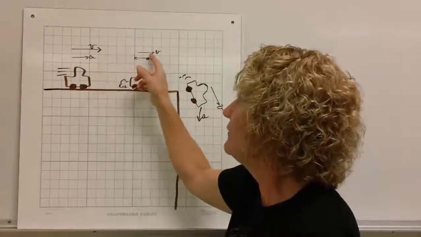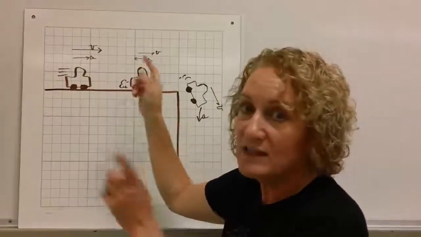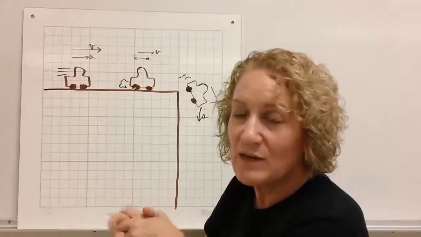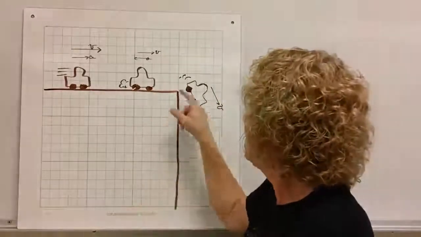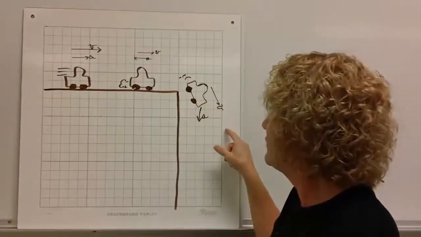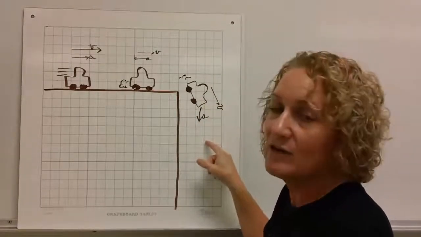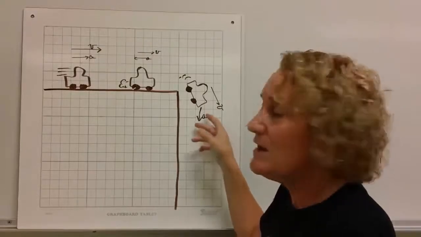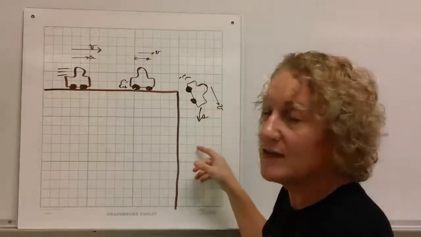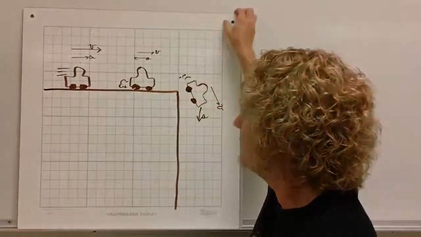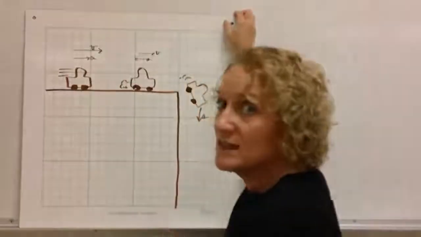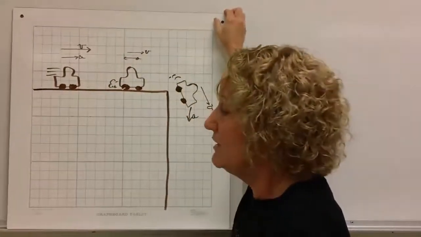It's less than this one. Velocity is less. But acceleration is in the opposite direction. This is where we get into negative acceleration or deceleration. It's actually slowing down. And finally, we have a car going off a cliff. The velocity is in the direction of the motion. The acceleration is straight down, in the same direction as gravity pulls. Okay, so there are your 3 examples of velocity and acceleration using vectors. Now remember, the length of the arrow is important, because that gives us the magnitude of the vector.